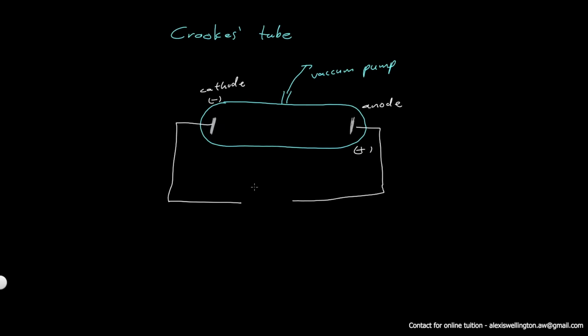The power source was a high DC voltage, around 10 to 20 kilovolts, and a very low pressure was created inside this glass tube, approximately 0.0001 millimeters of mercury.